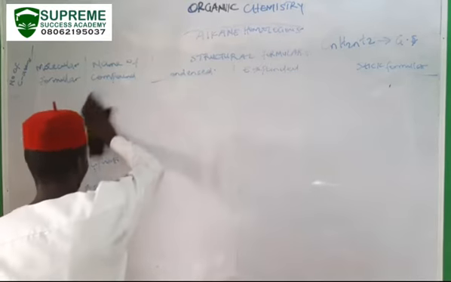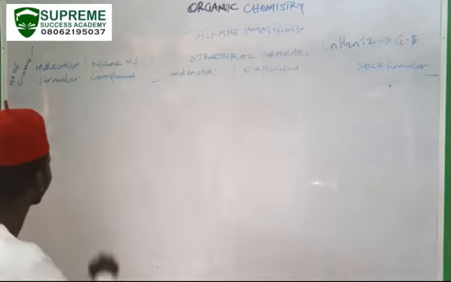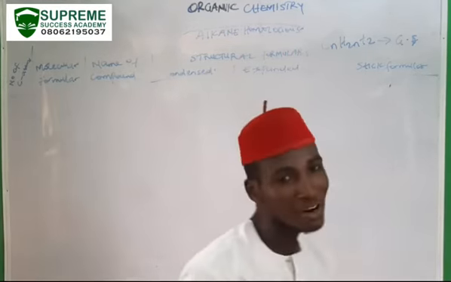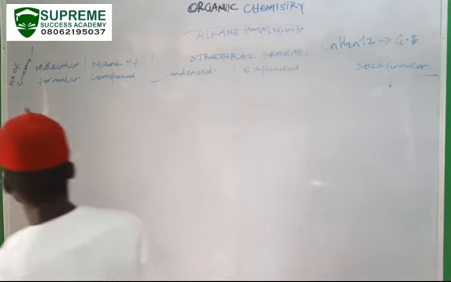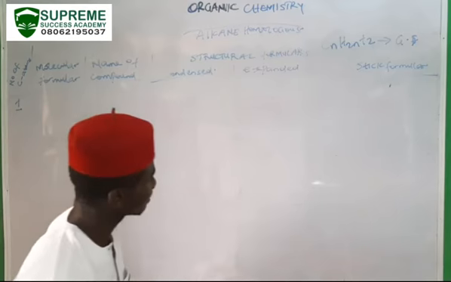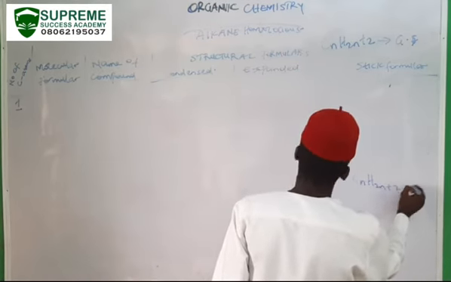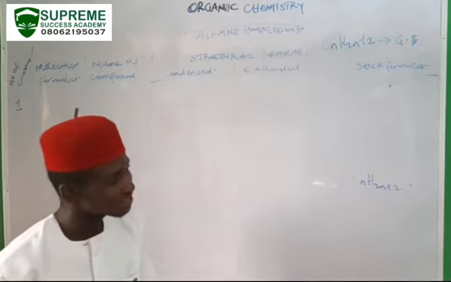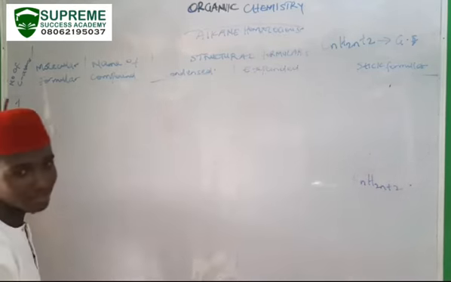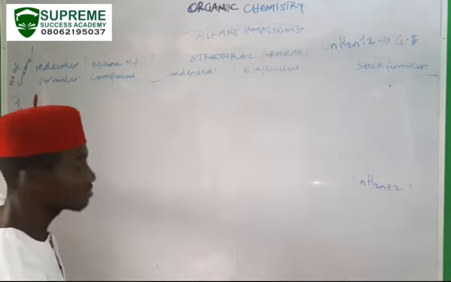So, getting back to where we stopped, today we shall be explaining how you can give the structure of an alkane once you know the number of carbon atoms. Let's take note of the formula: CnH2n+2. That means that anywhere we see n, we are going to insert the number of carbons.